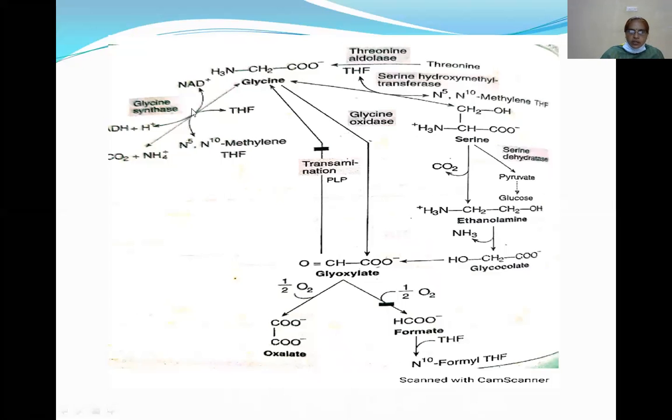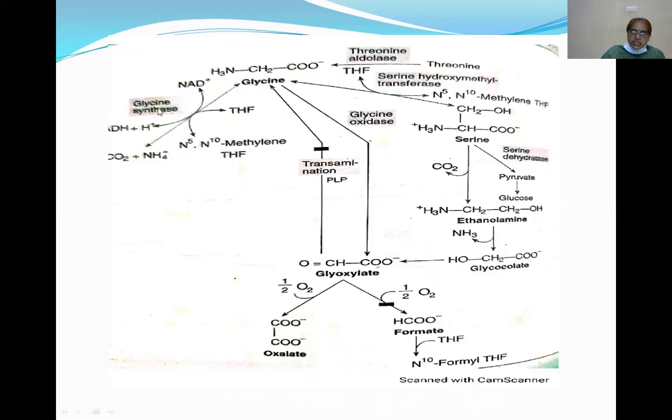Here it is glycine synthase. Glycine synthase converts carbon dioxide, ammonia and a one-carbon unit, that is N5,N10-methylene tetrahydrofolate, into glycine.